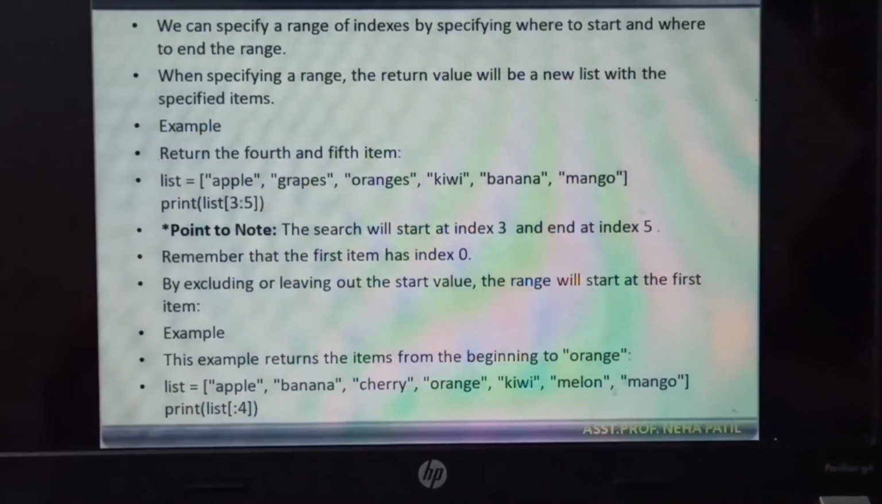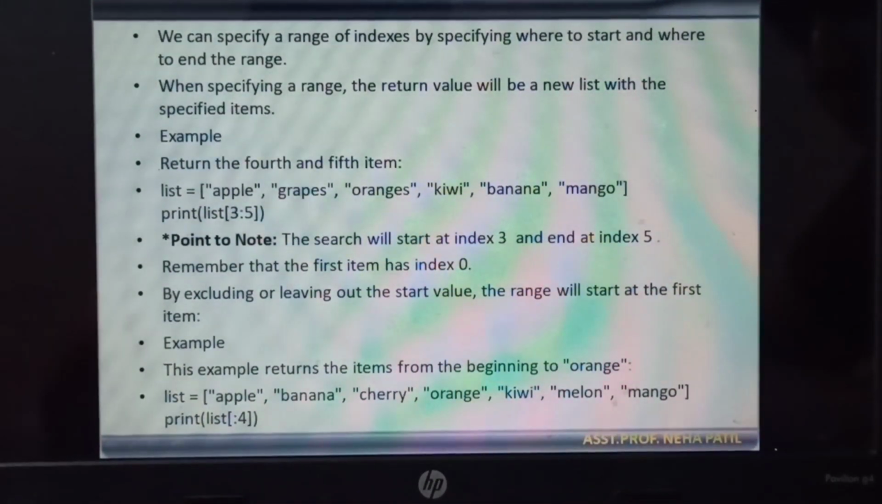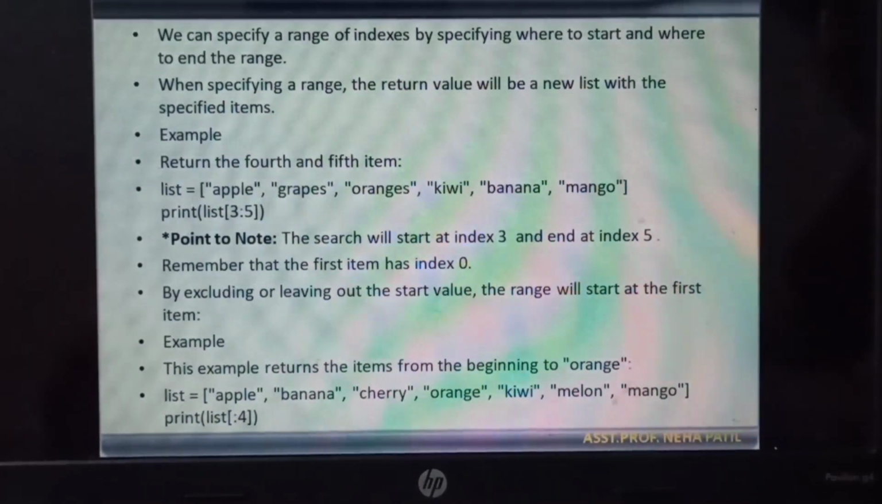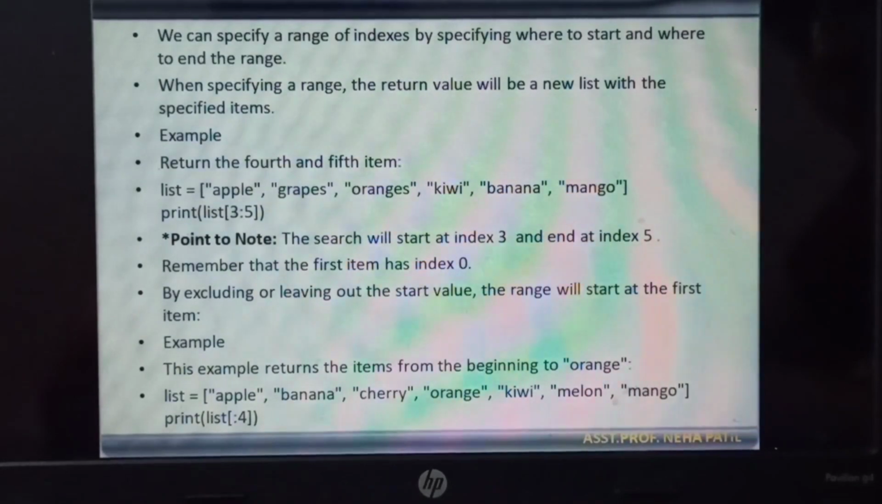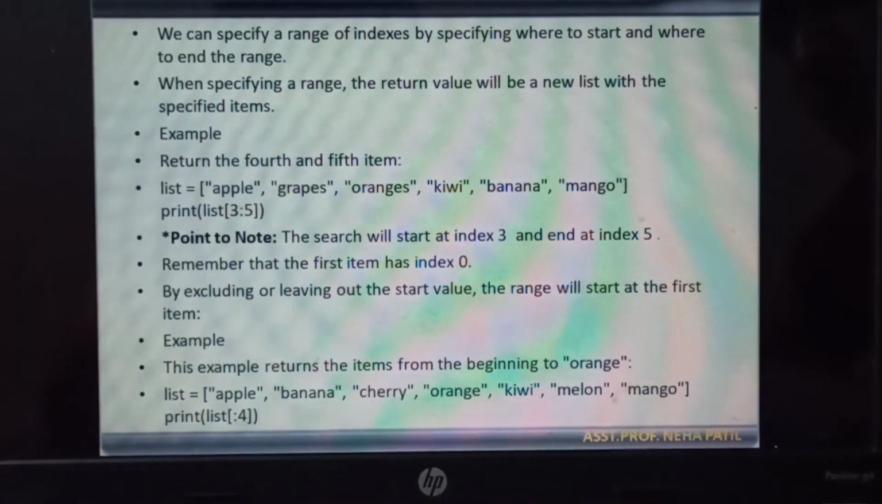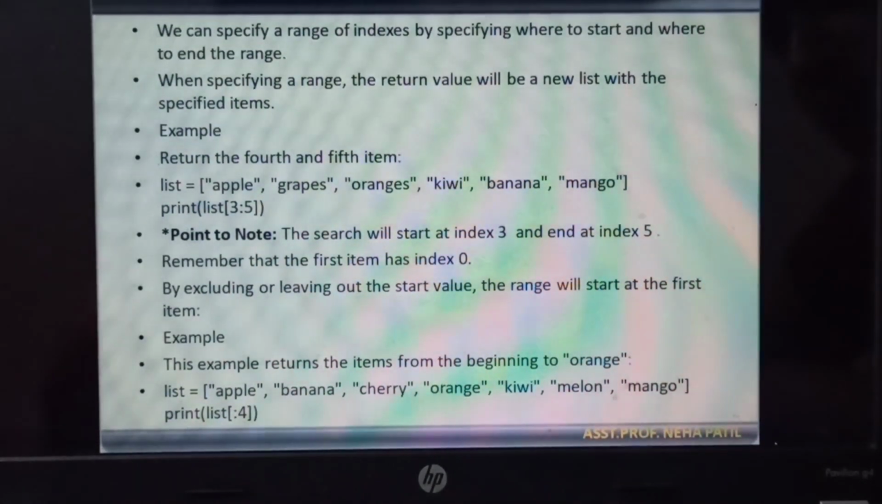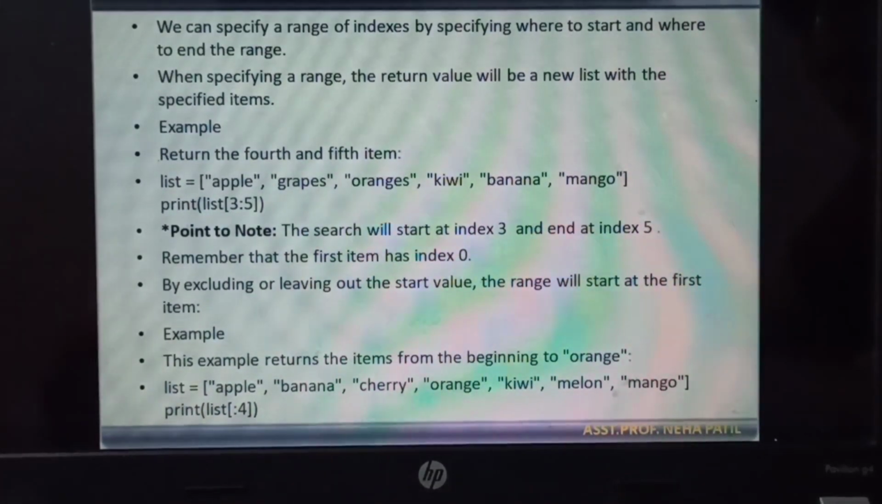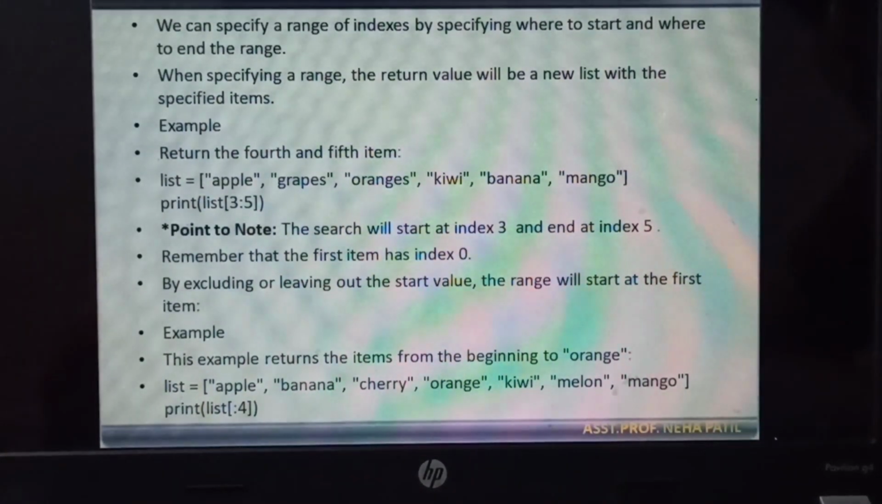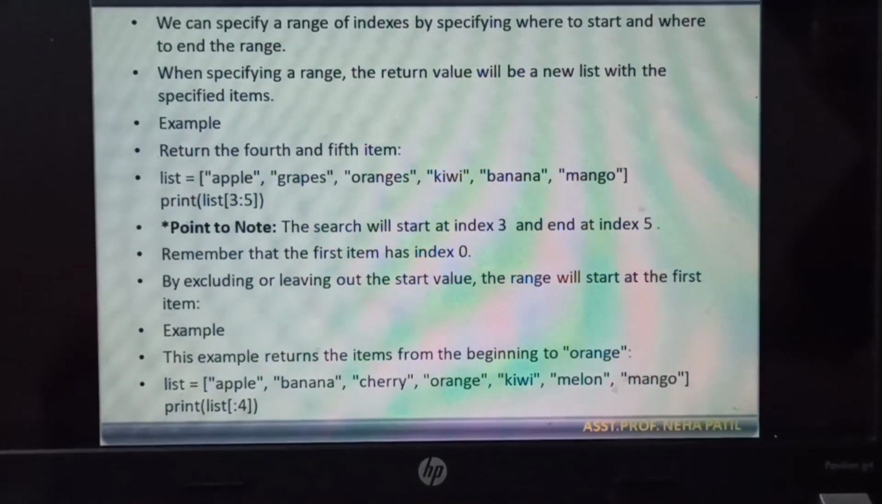Then next is specifying the range of indexes. So we can give the specific range also while mentioning the index here. So directly we'll see the example. If you see here, the first example we have taken here, list is equal to apple, grapes, oranges, kiwi, banana and mango. So these 5 or 6 items we have taken inside the list here.